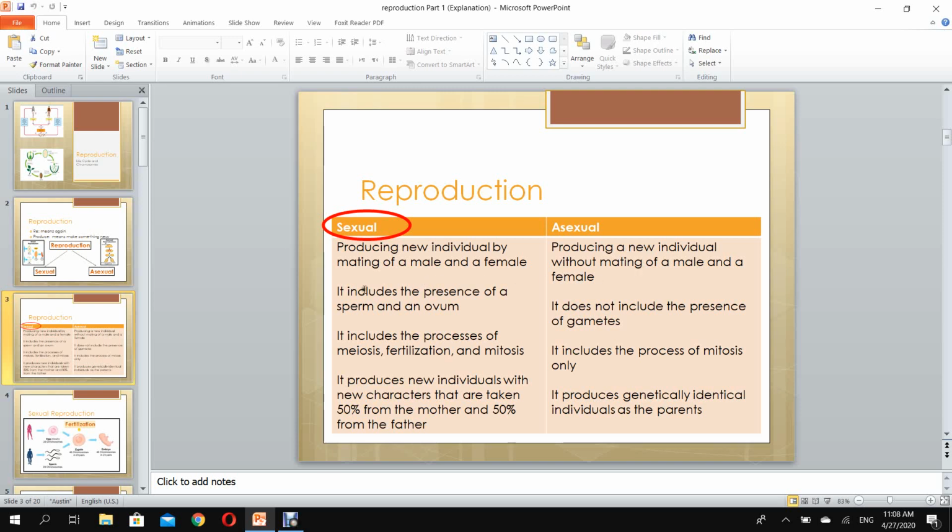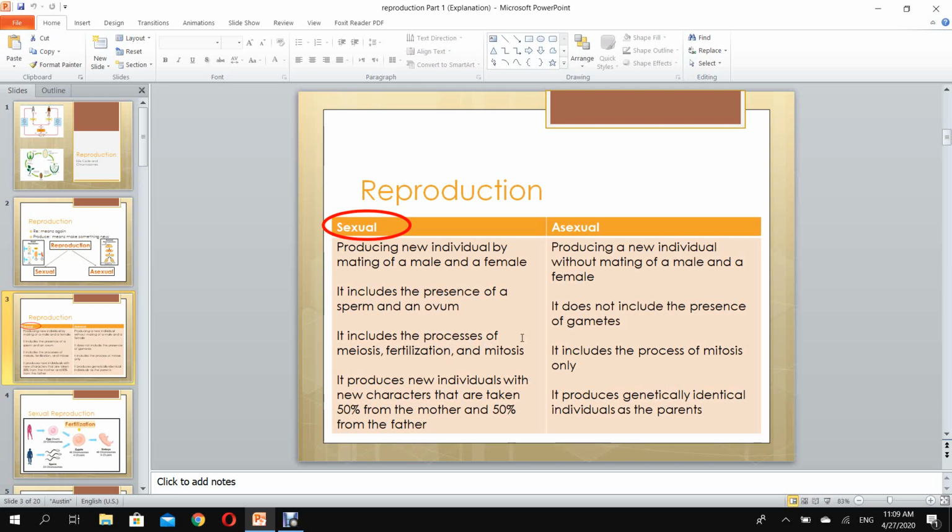In sexual reproduction, it includes the presence of a sperm and an ovum. A sperm is coming from the male, it's the male gamete, and the ovum is the female gamete, and these we will talk about in the second slide. However, in asexual reproduction, it doesn't include the presence of these gametes. In sexual reproduction, we have three processes that go on in order to have a new individual.